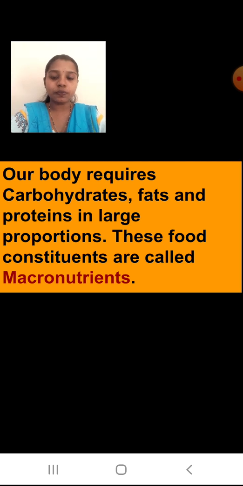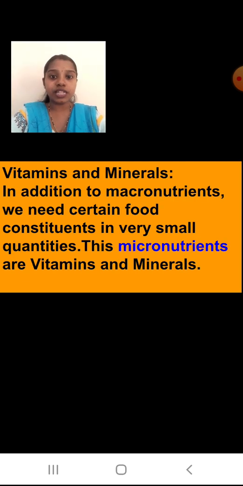Okay, now we are going to start with the next nutrient. Okay, proteins. I hope every one of you understood what proteins are. The next one we are starting with is vitamins and minerals. Now what are these vitamins and minerals? In addition to macronutrients, meaning carbohydrates, proteins and fats, you require some other nutrients in small quantities.